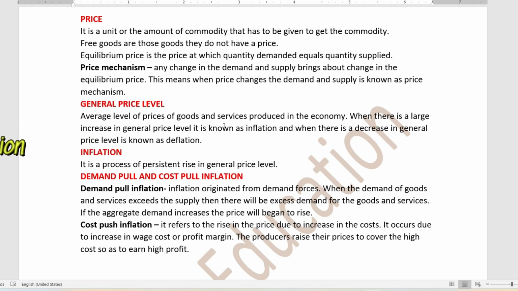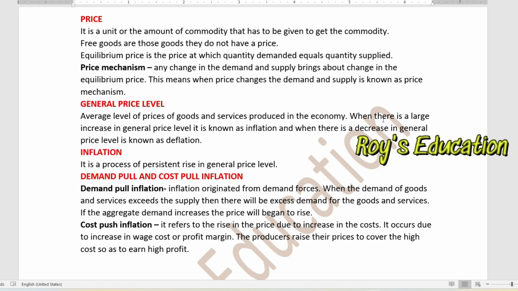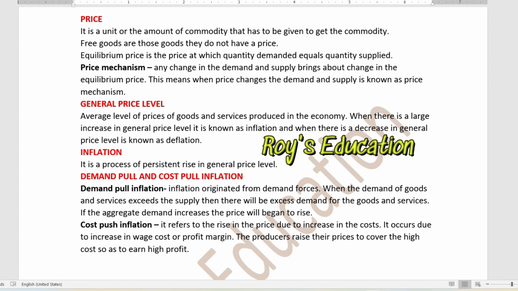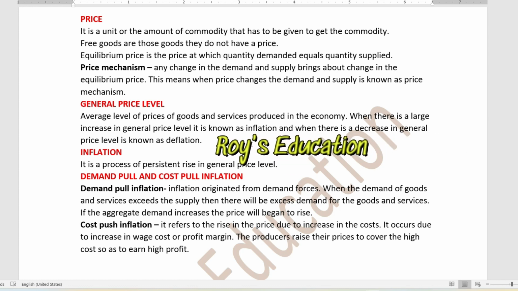Next, let us discuss the second point, the general price level. So what is that? See, it is the average level of the prices of the goods and services produced in the economy. When there is a large increase in the general price level, it is known as inflation. And when there is a decrease in the price level, it is known as deflation.